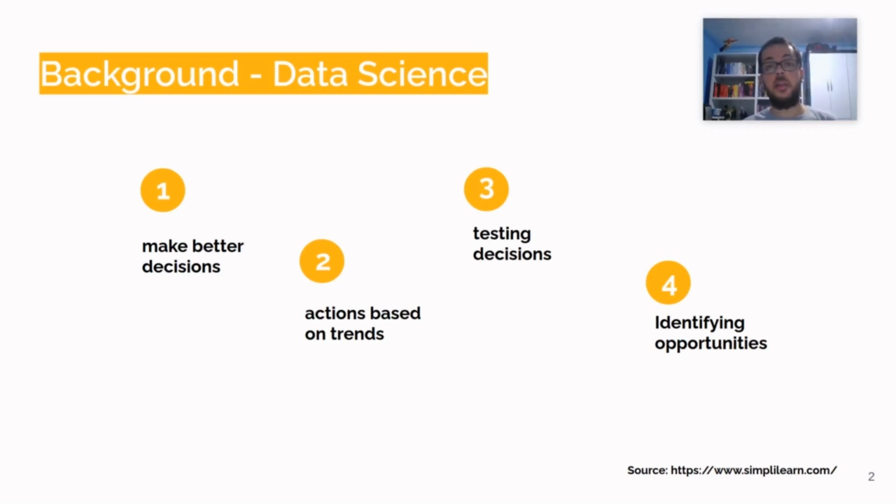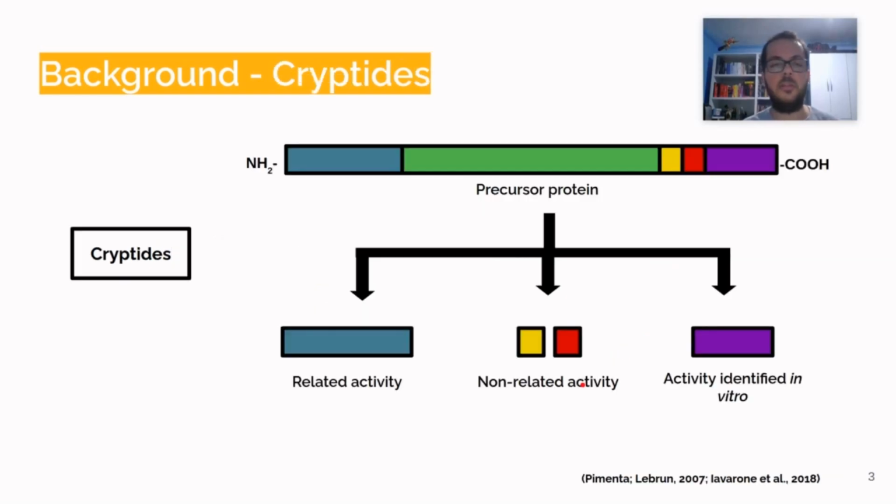Data science is the most important technology of the 21st century, as we can give good use to our data. As scientists, we have a lot of experimental data that can be used with data science to make better decisions, take actions based on trends, test our decisions, and identify new opportunities.